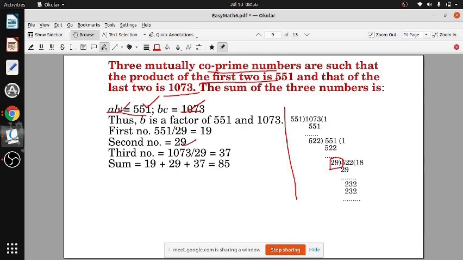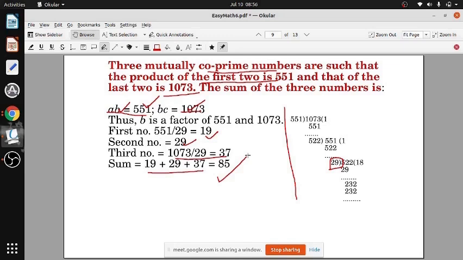Now A into B is 551, so what will A be? 551 divided by 29. B into C is this much, so C will be that divided by 29. So you get all three numbers. Now add them up, 85. Got it?